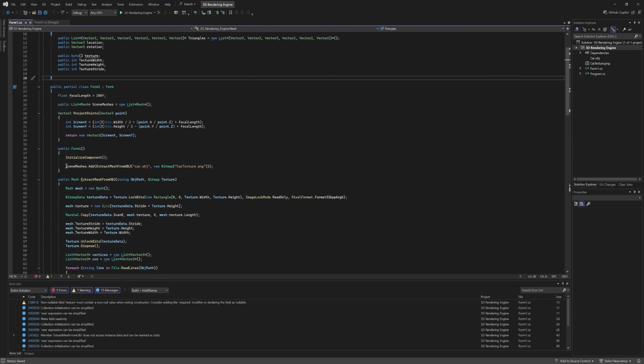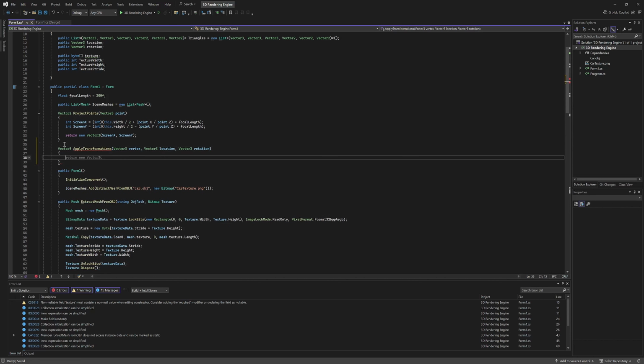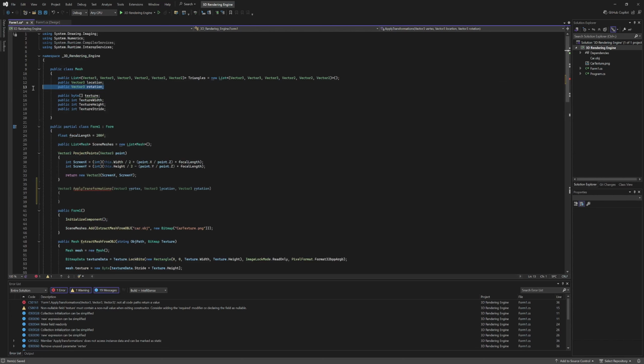So we're going to write underneath project points: Vector3 ApplyTransformations. Then we're going to write Vector3 vertex, Vector3 location, and Vector3 rotation. And so in this code we will take our triangle's vertex and then its whole object's location and rotation over here, and then apply its transformations.